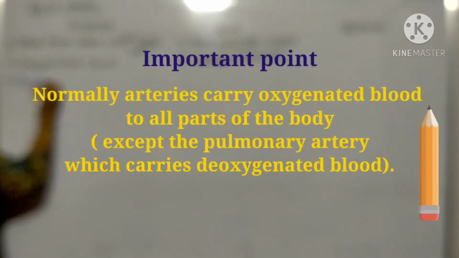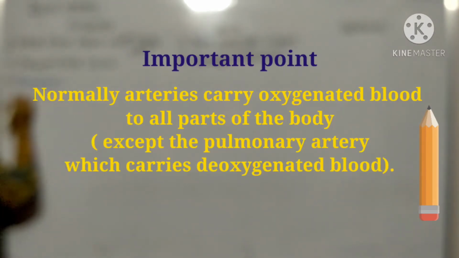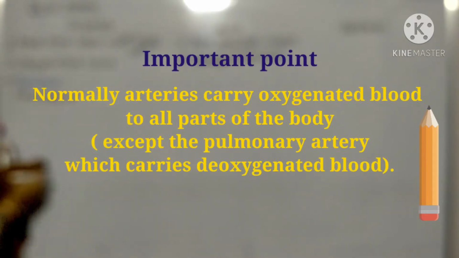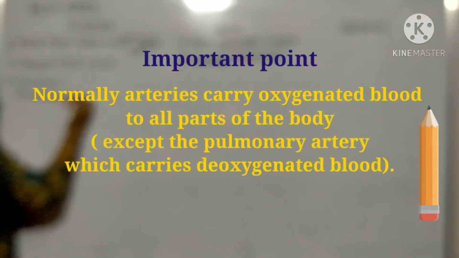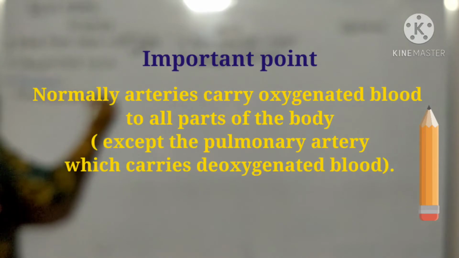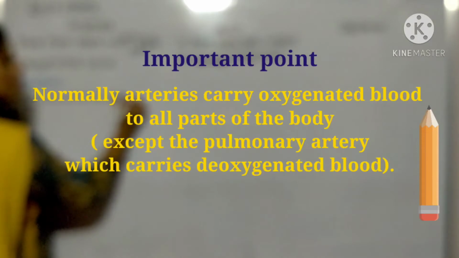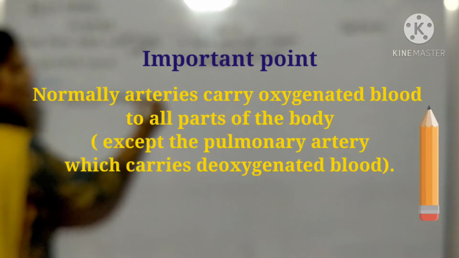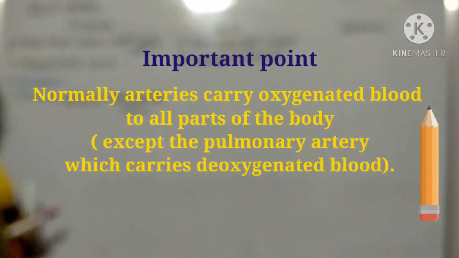So what is the exception here? The pulmonary arteries. These pulmonary arteries always carry deoxygenated blood. Though these are arteries, they still carry deoxygenated blood. Are you all getting it?